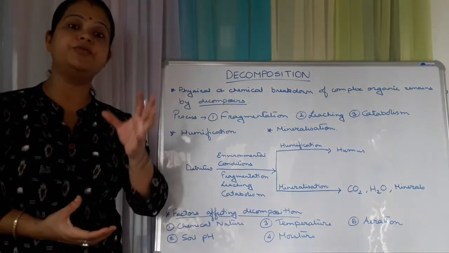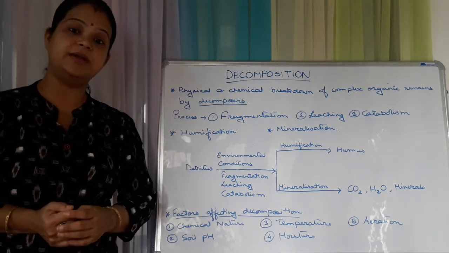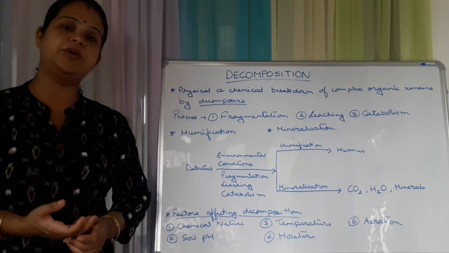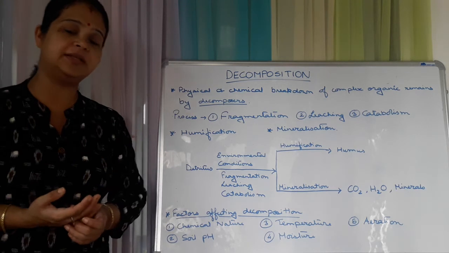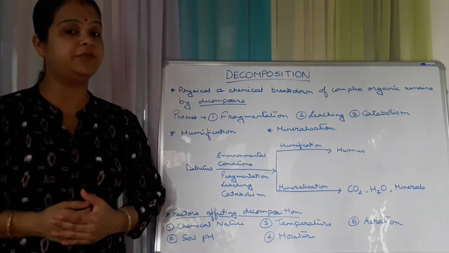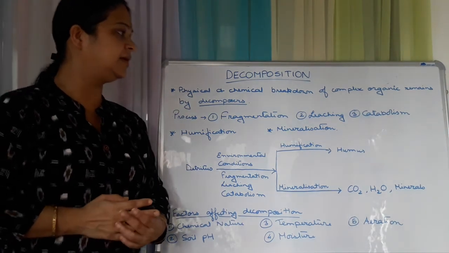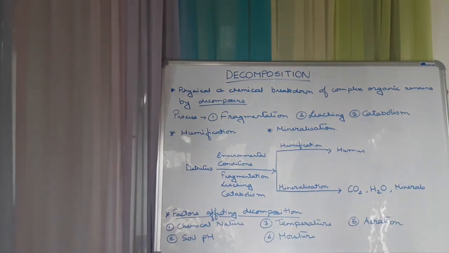And aeration. We know that for microorganisms to function, oxygen is required. So aeration has to be there. If aeration is there, then the microorganisms can decompose matter very properly. If there is no aeration, no supply of oxygen, then this whole process will slow down. That means the rate of decomposition will slow down. So this is the main thing of today's discussion, the decomposition part, which is the second point of your functions of ecosystem. Just go through the books and see that properly. Hope it will be clear to you then.